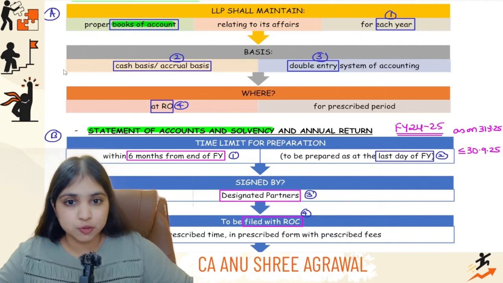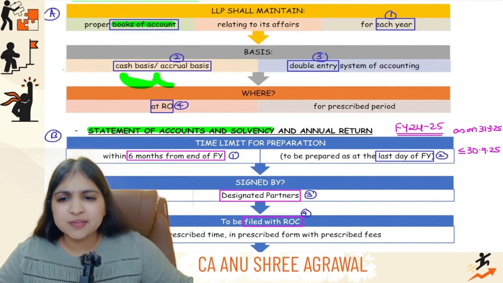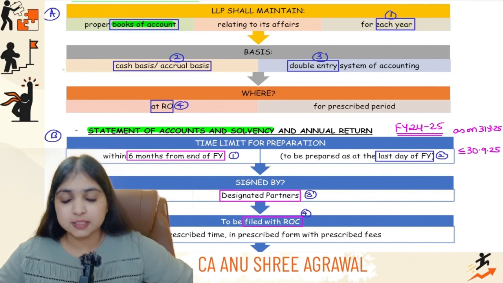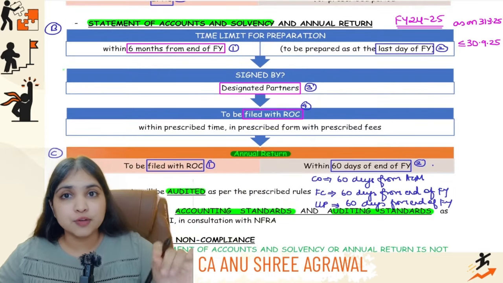My first point is about books of accounts: that books of accounts have to be maintained by the LLP at the registered office. Cash basis or accrual basis doesn't matter. For each financial year, it has to be prepared on a double entry basis. Then the second point was about the statement of accounts and solvency.